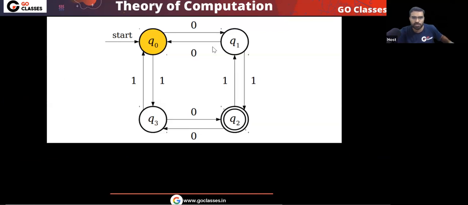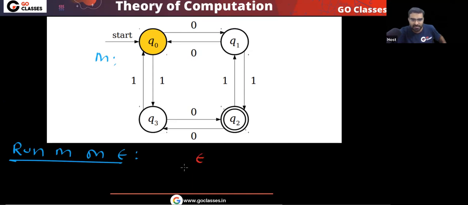For example, this is your DFA. Let's call this DFA M. Let's run this DFA M on the empty string. Tell me which is correct. Is this correct? You start in Q0 and you go to Q0.